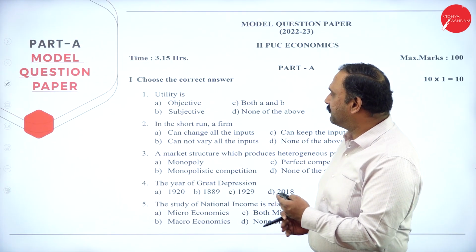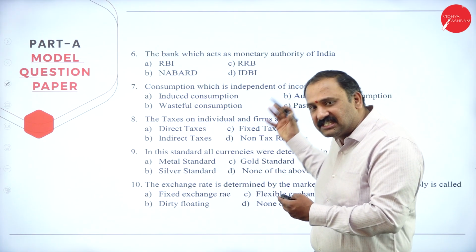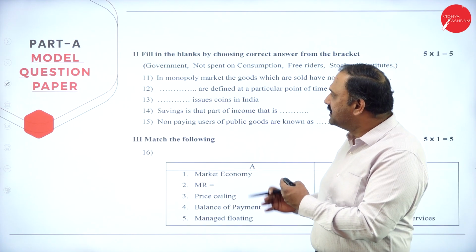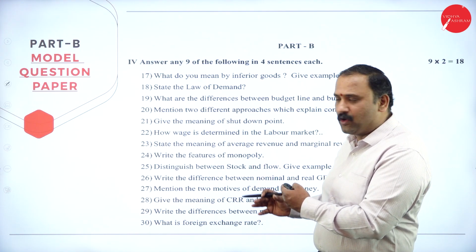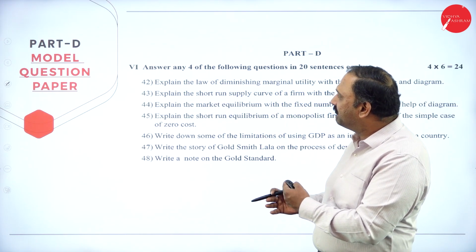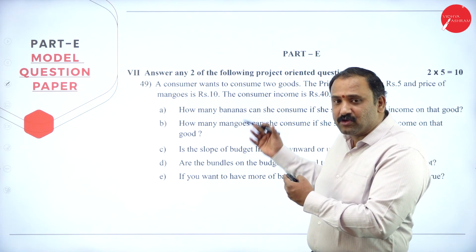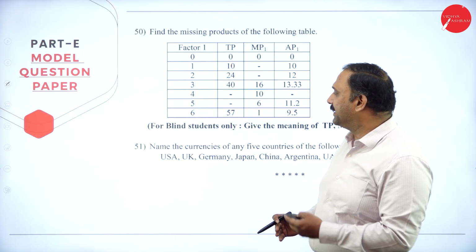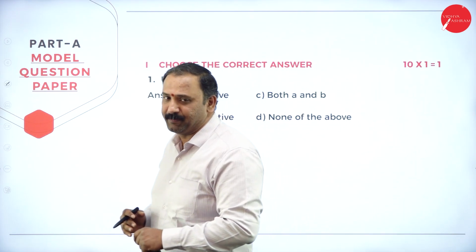Now, this is the kind of question paper that you will be getting. Of course, we are going to discuss this question paper in detail. So let me just run through this model question paper for you. Moving on to section B, part C, then part D, and finally part E, which is our model in terms of our POQ coming into the picture. Now, let's get on to answering the question paper here.